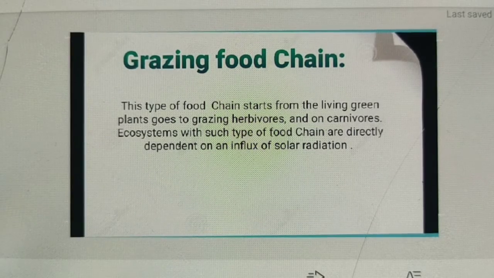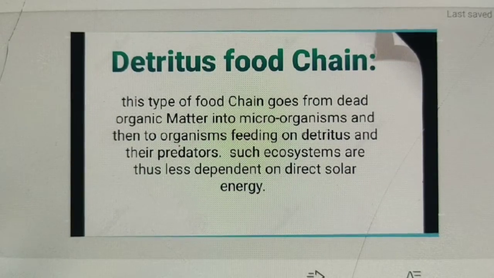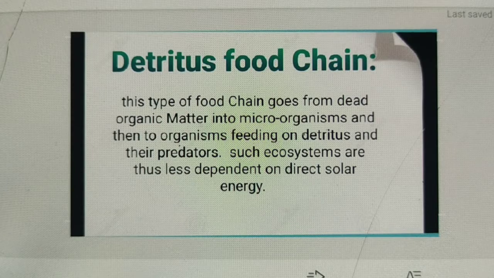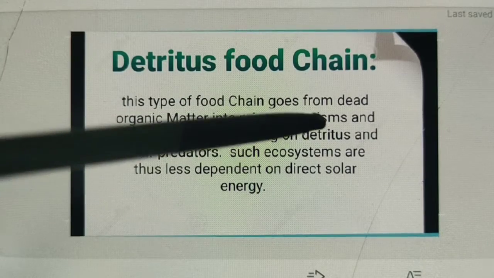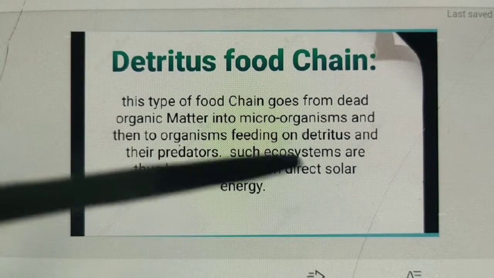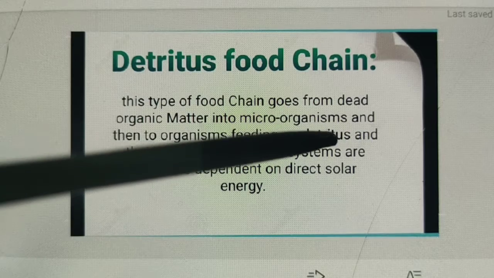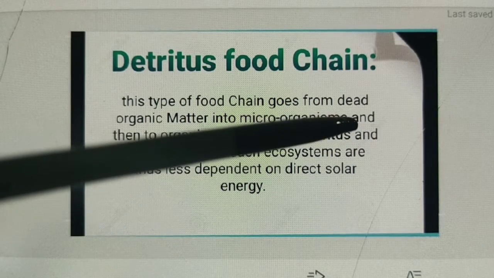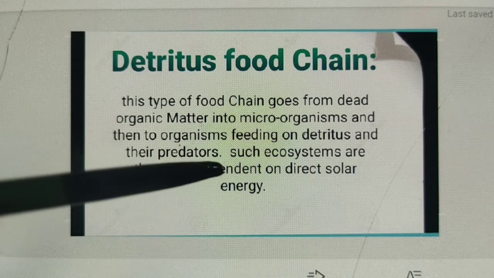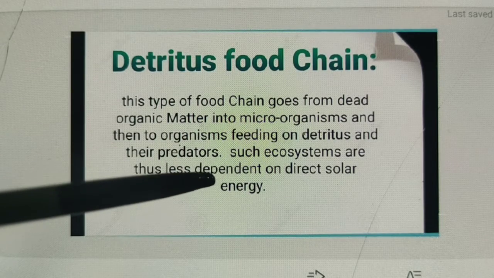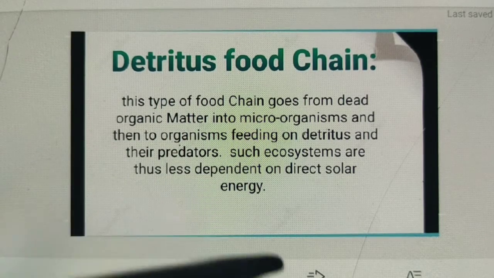Next, see the detritus food chain. This type of food chain goes from dead organic matter into microorganisms, and then to organisms feeding on detritus, and detritus feeders, or detritivores, like fungi, protozoa, etc., and they are predators. Such ecosystems are thus less dependent on direct solar energy.